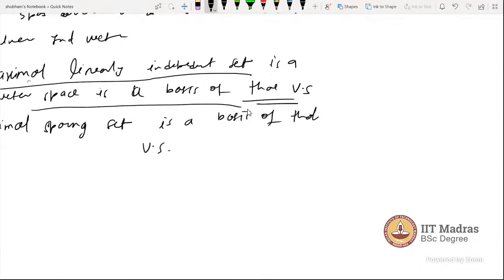So how will we find them? The process is to take any vector. Any single vector is linearly independent. Yes. So let's say I am taking a vector (1/2, 1). This vector is linearly independent. Now I try to find another which is linearly independent of it. So how will we find that?